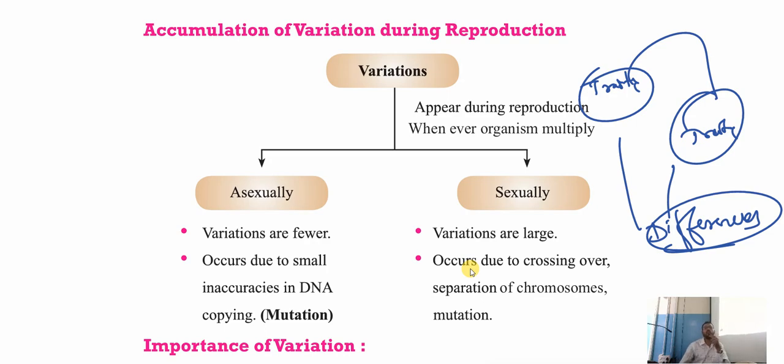For example, you take a rose plant. One rose plant is pink in color, one rose plant is red in color, one rose plant is white in color. All are roses but you can see the differences, the variations over there. So variations we have got in two types: the organisms which are produced sexually and the organisms which are produced asexually. In both cases we can find variations.